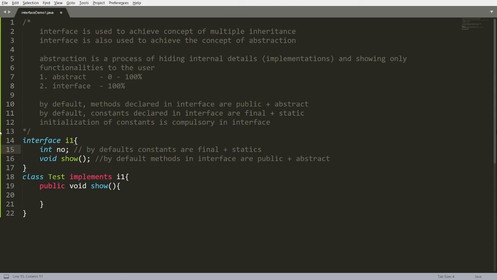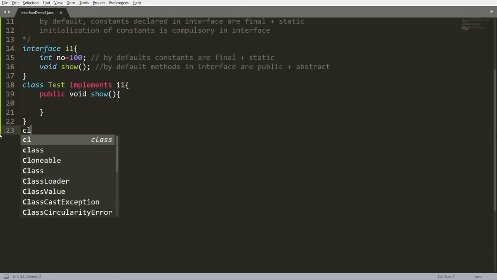So hence it is final, you have to initialize the value. So I have to initialize here. For example, I am writing number is equal to 100. Hence this value is final plus static. I cannot change the value, but I can access it using the interface name directly. How? Let me give the example.